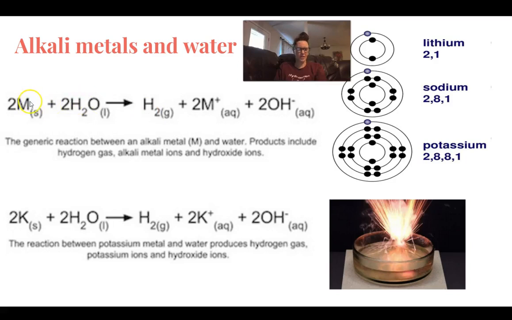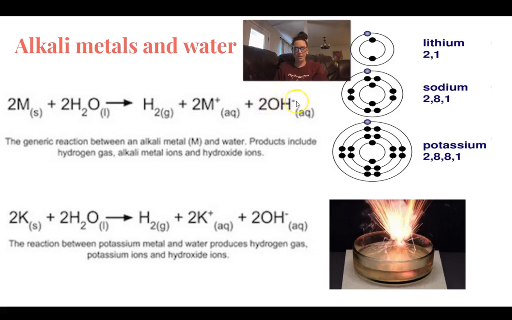So you notice that the alkali metal is going to be in solid form, water is liquid, and hydrogen is obviously the gas. The M+ just represents whatever the metal is, for example sodium, potassium, whatever. They're going to be in their ionic form, because whenever the metal reacts with water, it ionizes them, and so that's now going to be aqueous because ions are soluble.